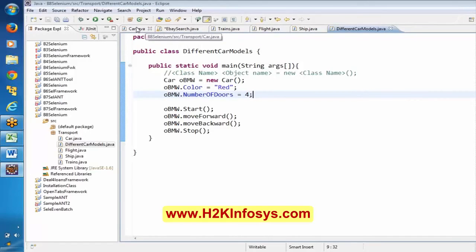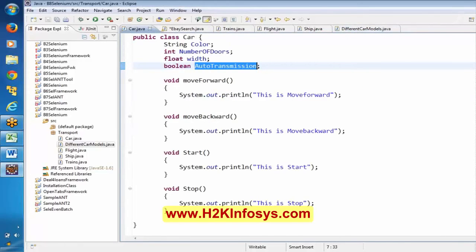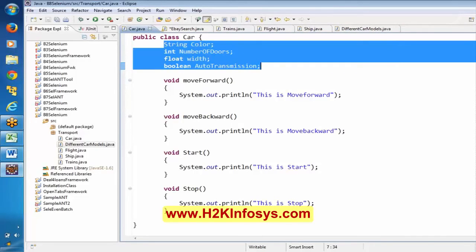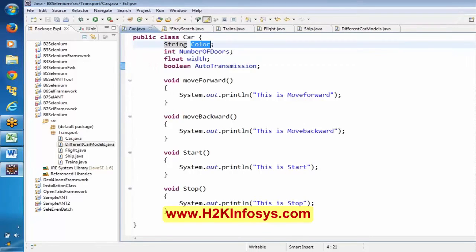Why? Because in this car class, I mentioned these variables but I did not make use of them in any method. I did not use this color or this number of doors anywhere in this class. That's the reason even though you pass those values, there is not much effect.